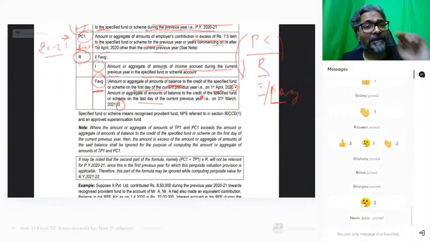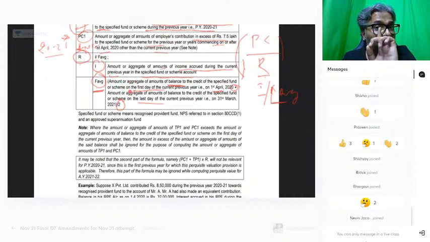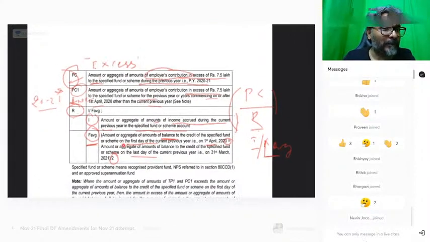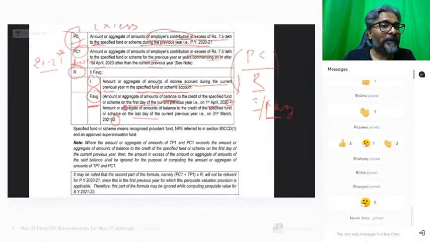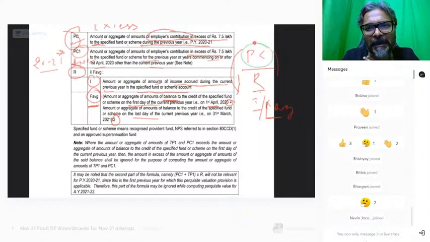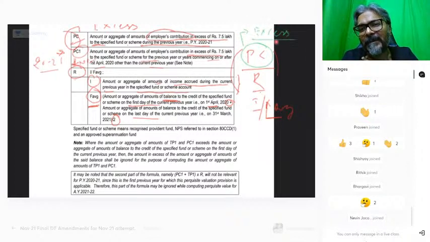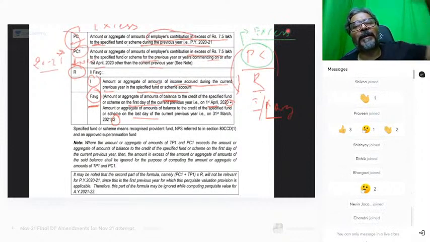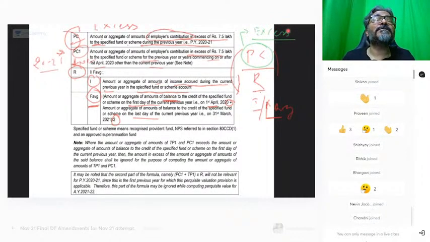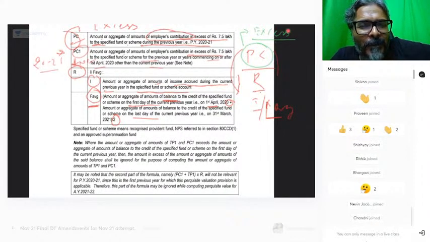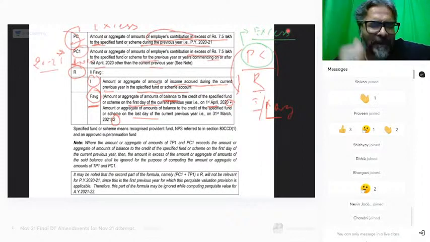Please understand. Now I should ask you this. Please pay attention, students. थोड़ा सा careful है ना जो मैं पूछने जा रहा हूँ. Let me see how many of you can get the answer right. Students, so far as PC is concerned, just now we discussed and we concluded. ये PC के बारे में बात किया ना अपन ने. This is about the excess of the employer contribution over and above rupees 7.5 lakhs. That is what we have said. So we will take that as our PC.